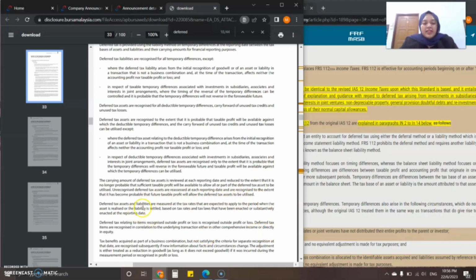Okay, the deferred tax assets and liabilities are measured at the tax rate that is expected to apply to the period when the asset is realized or the liability settled, based on tax rates and tax laws that have been enacted at the reporting date.